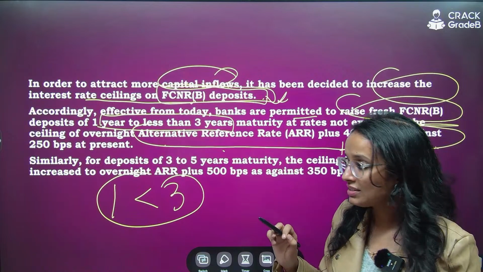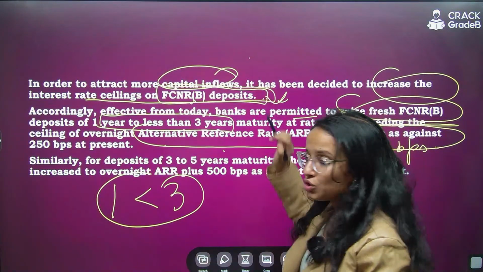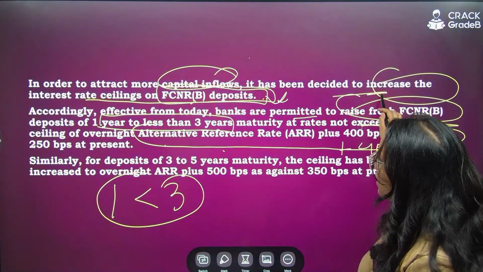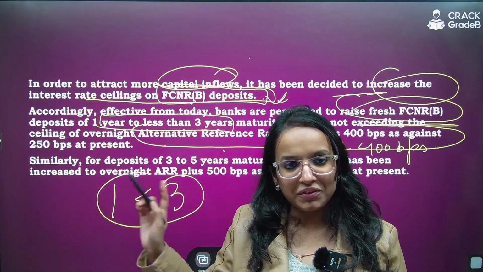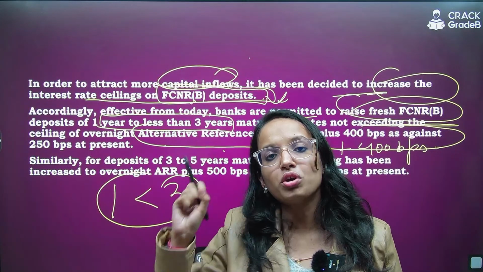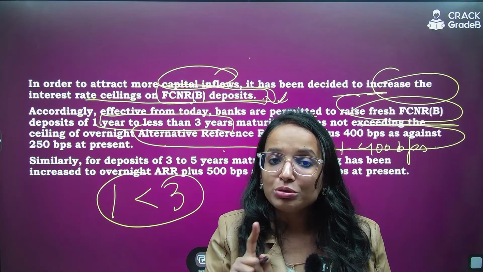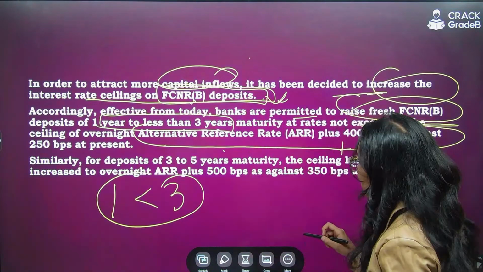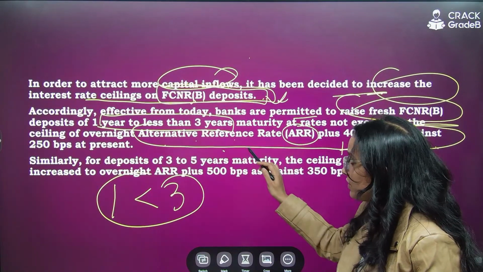Now what is this? I know, very technical, but let's try to understand. The catch was interest rate ceilings have been increased. Now the FCNRB accounts will attract more interest in the deposits. First thing: how is that interest rate decided? It is based on something called ARR, alternative reference rate.